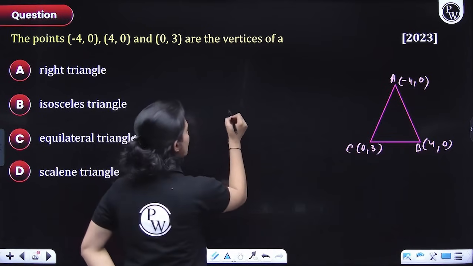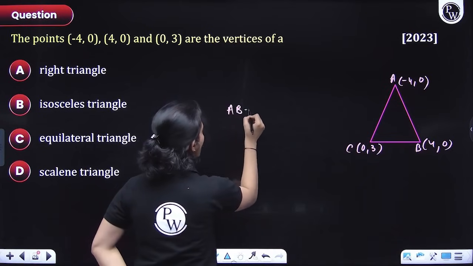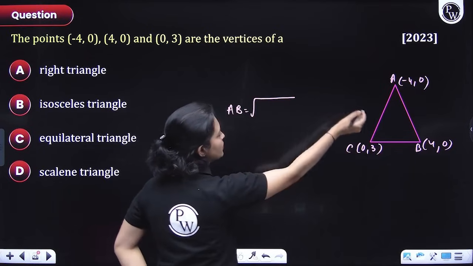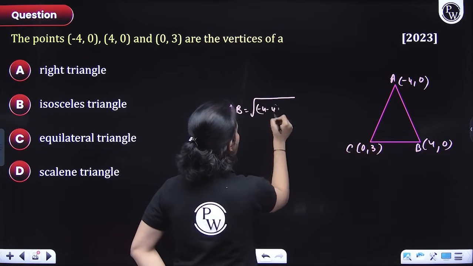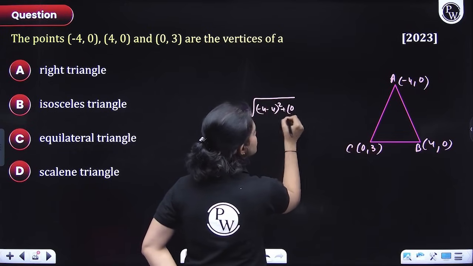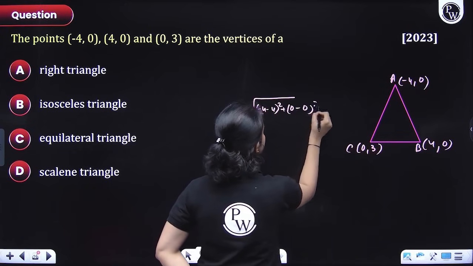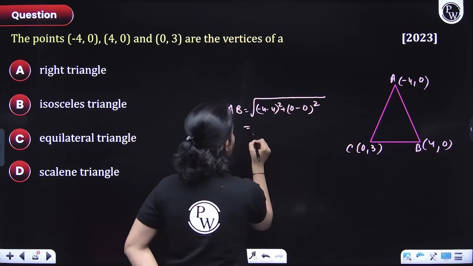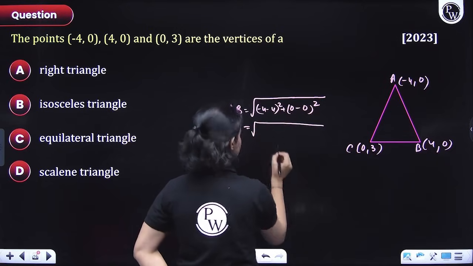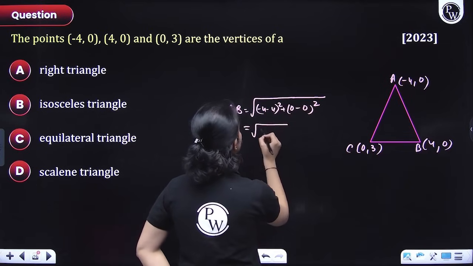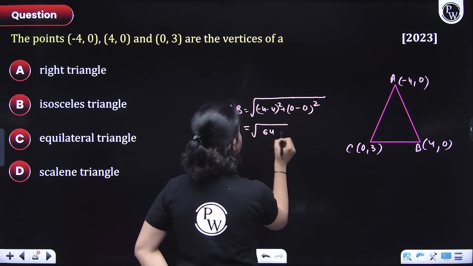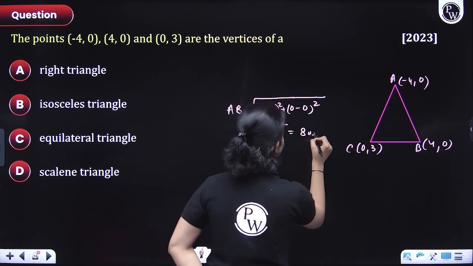Okay, so let's figure out AB, everyone. What would AB look like? It would be the square root of (-4 minus 4) whole square plus (0 minus 0) whole square. So that would be equal to the square root of 64, which is 8 units.